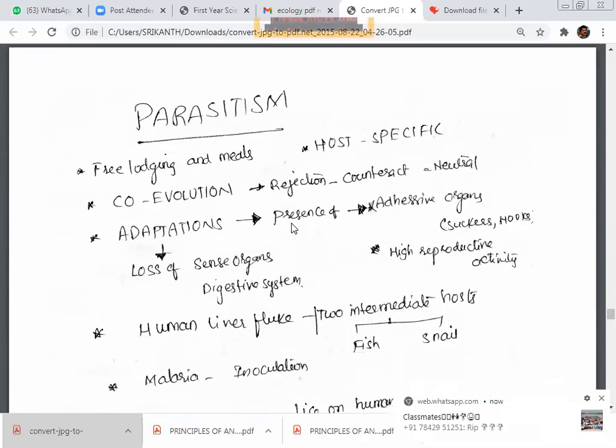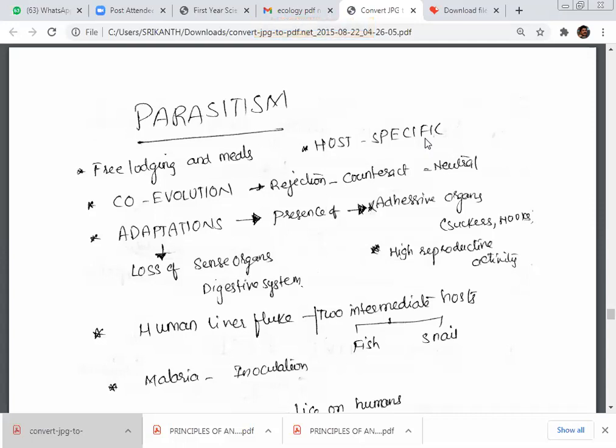Now, moving on to parasitism. The free lodging and meals. What is it? Parasite is free lodging, that they stay in the host and they get food. And parasites are host specific, that is to be remembered. That means Plasmodium vivax lives in human beings only. Their vector is mosquito only, female Anopheles mosquito only. What do you call this? Host specificity. Birds also get malaria. That is because of Plasmodium praecox, not vivax. So that means host specificity is there.